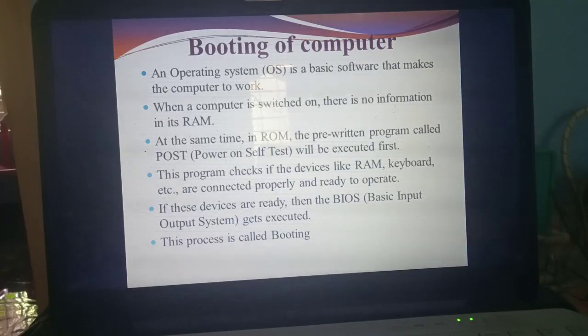If the devices are ready to work properly, it will send one information called BIOS, basic input output system. This BIOS will get executed. This entire process we call booting. Understand? So this is an important 2 mark question. Sometimes they will ask for 2 marks, sometimes 3 marks. Understand what booting means?